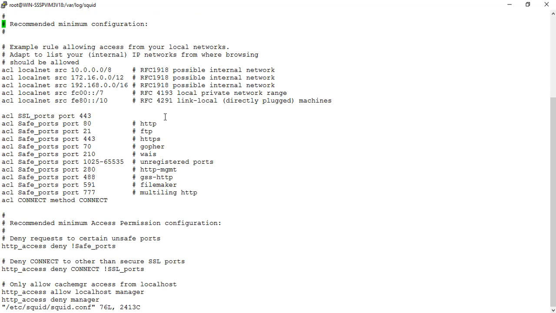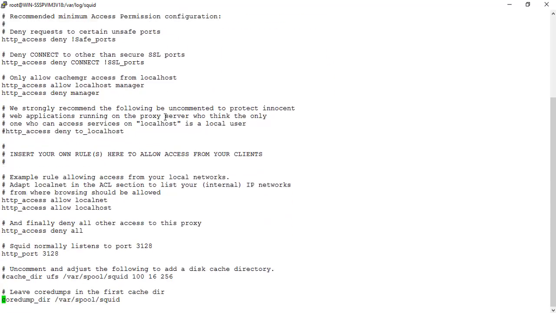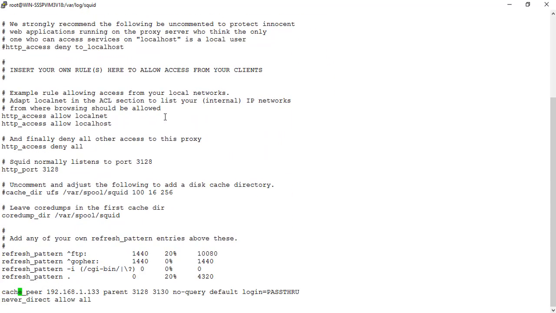The only changes that were made, right at the bottom, we entered this cache peer, the IP address of the upstream proxy. We've put this down as the parent on port 3128, we're passing credentials through, and we're not allowing it to go direct. We want it to go through the upstream proxy for all types of requests.